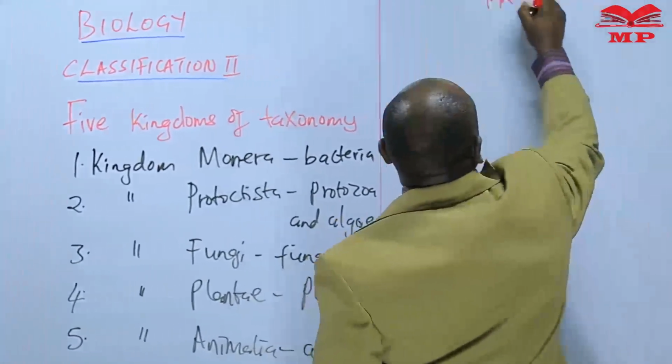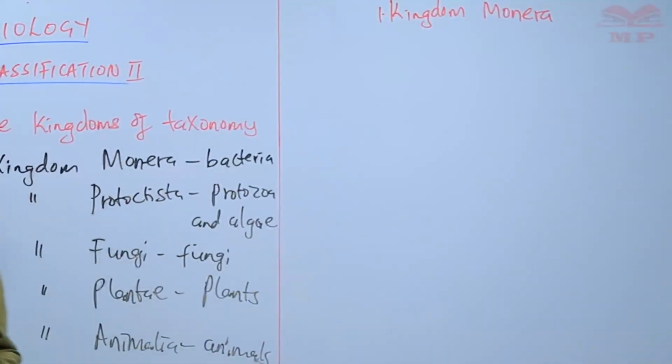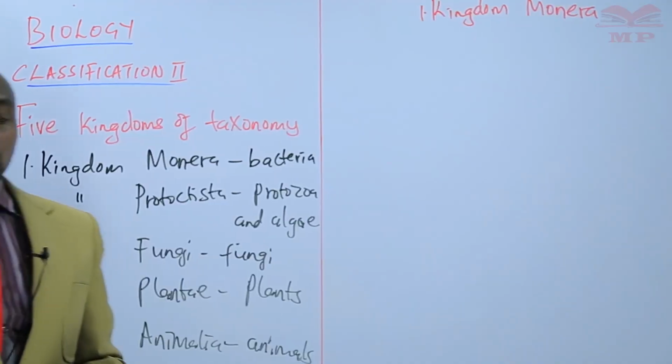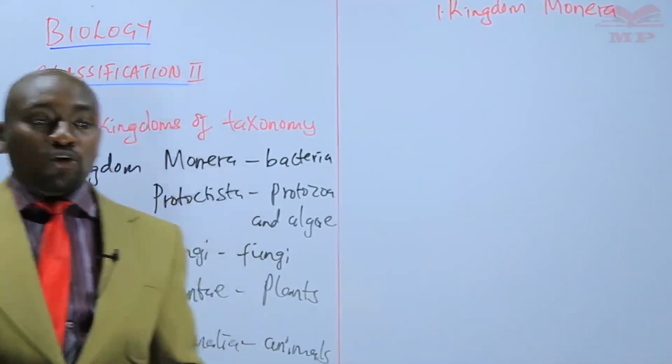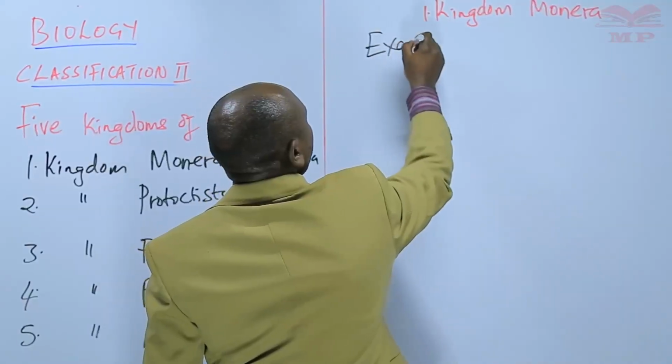So we are going to look at each one of them in details, starting with Kingdom Monera. In Kingdom Monera, we are going to look at, as we've mentioned here, bacteria. So we shall look at the various examples of bacteria. So we'll start with examples.